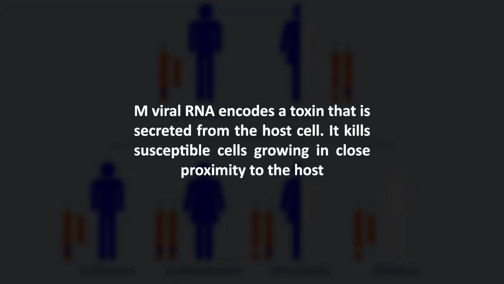The M viral RNA encodes a toxin that is secreted from the host cell. It kills susceptible cells growing in close proximity to the host. The M viral RNA also renders the host cell immune to the lethal effects of the toxin. For a cell to be susceptible, it must therefore be either uninfected or harbor only the L virus.